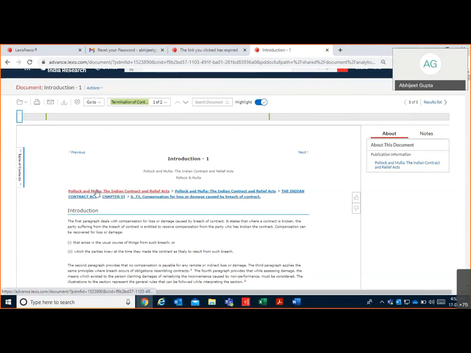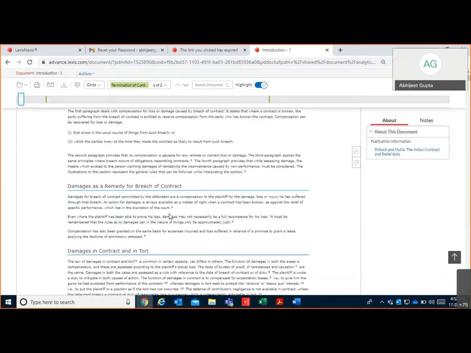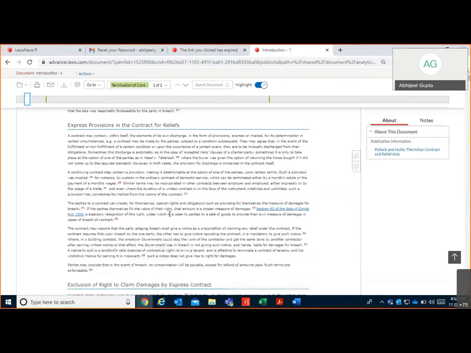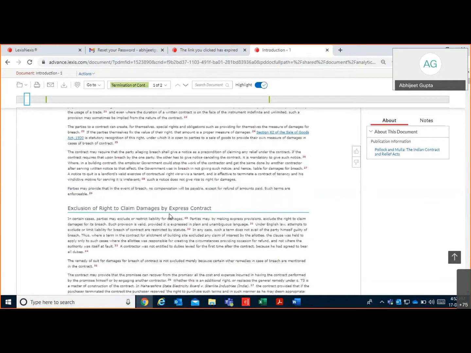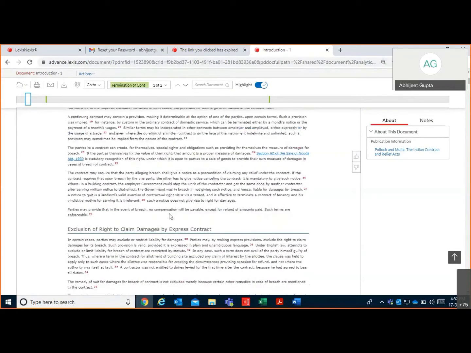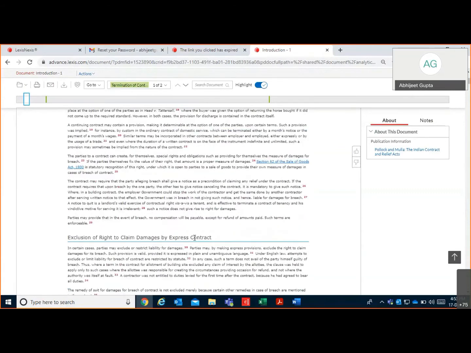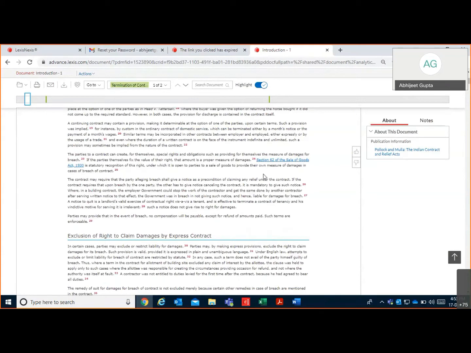So as you can see, Pollock Mulla, the Indian Contract and Specific Relief Act, chapter number so and so, section number this. We first explain the section itself, followed by the full text commentary. You must appreciate that the entire commentary is hyperlinked with related acts and cases. For example, while reading this paragraph, here you can see section 62 of the Sale of Goods Act 1930, which is hyperlinked here.